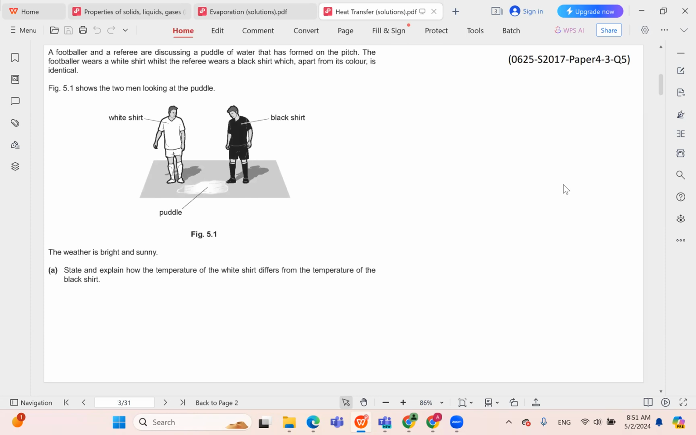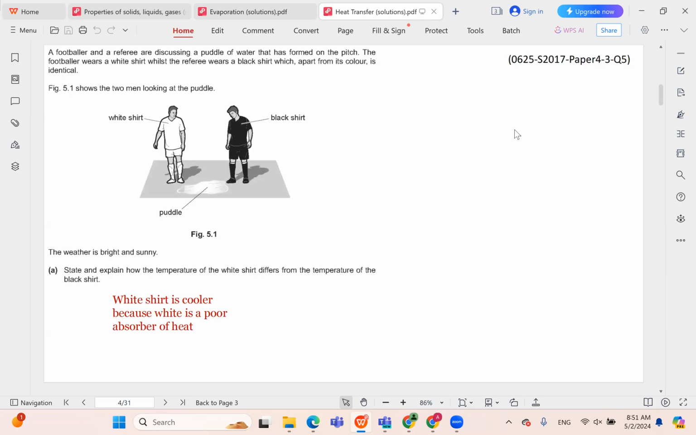A footballer and a referee are discussing a puddle of water that has formed on the pitch. The footballer wears a white shirt, whilst the referee wears a black shirt, which apart from its color is identical. Figure 5.1 shows the two men looking at the puddle. The weather is bright and sunny. State and explain how the temperature of the white shirt differs from the temperature of the black shirt.